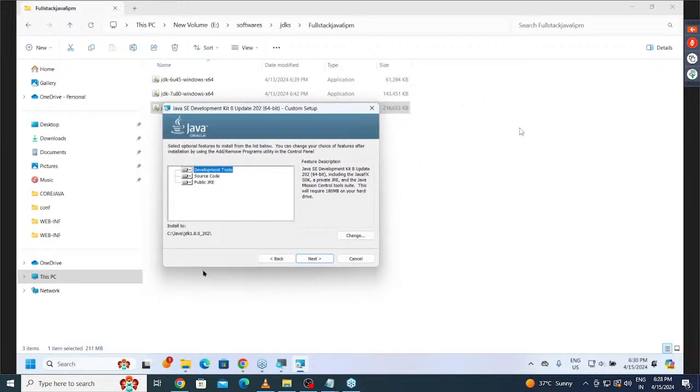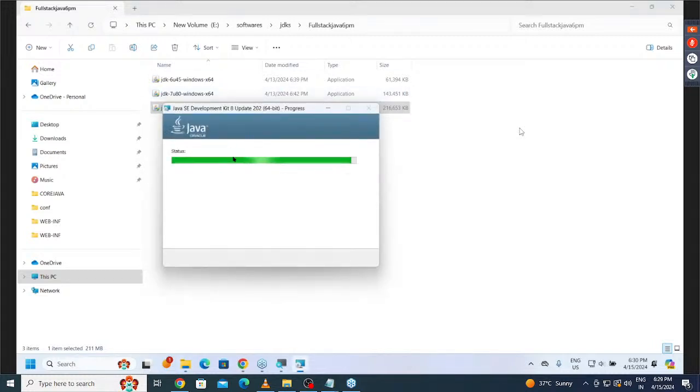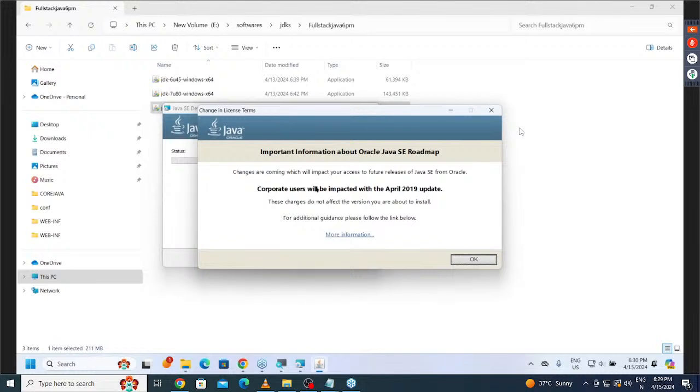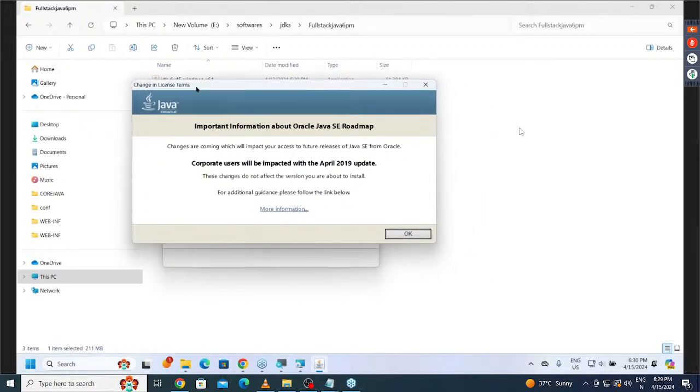When the location is finalized, see Java JDK 1.8.0_202. Click on what button here? Next button. If we click on next button, automatically that installation process is going to happen. Now here we are going to have the installation. Whenever we install it, now it is going to install what there? JRE. Some information it is asking there.